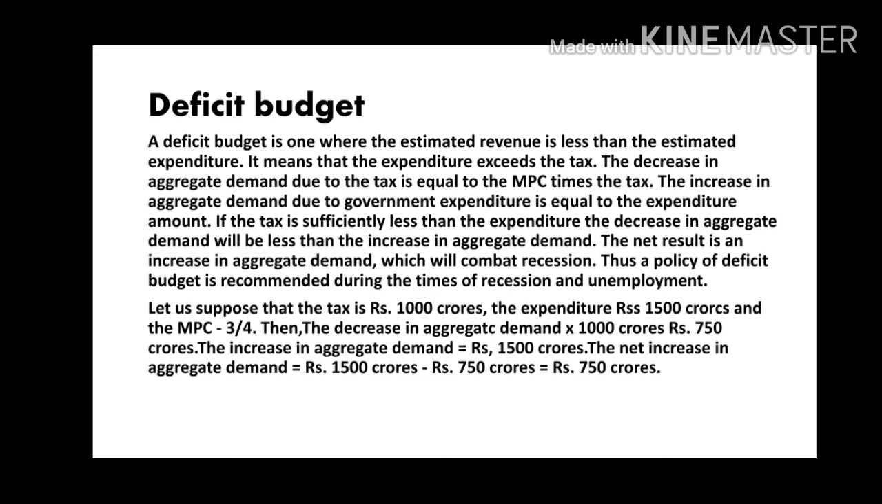Let us suppose that the tax is rupees 1,000 crores and the expenditure is rupees 1,500 crores and the MPC is 3 by 4. Then the decrease in aggregate demand equals 3 by 4 into 1,000 crores, equal to rupees 750 crores. The increase in aggregate demand is rupees 1,500 crores. The net increase in aggregate demand equals 1,500 crores less 750 crores, equal to 750 crores.